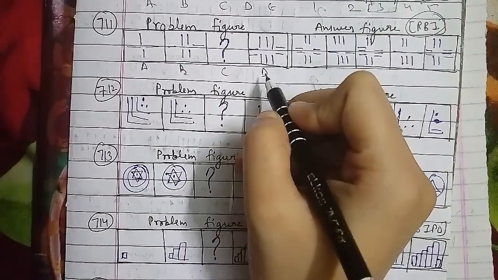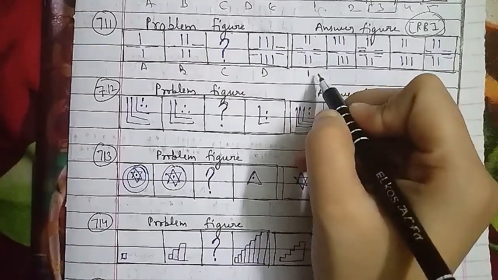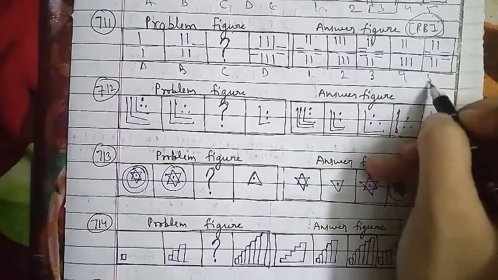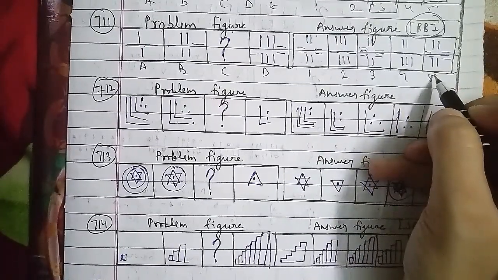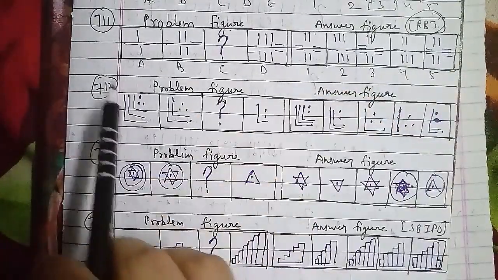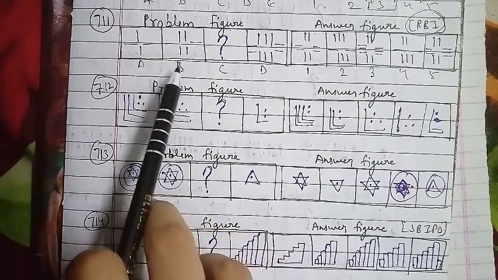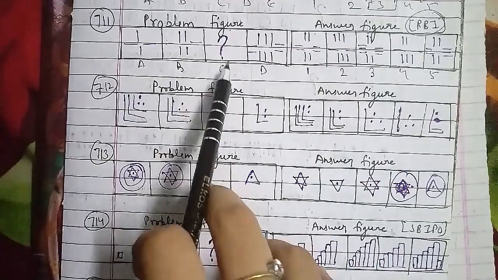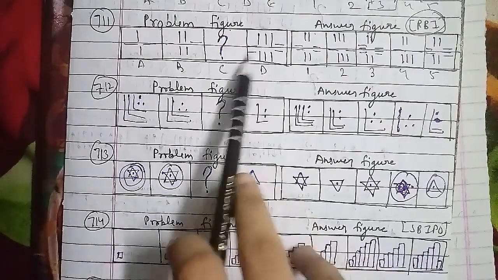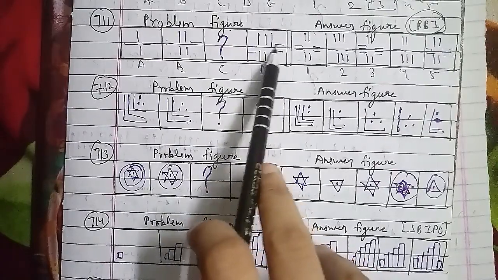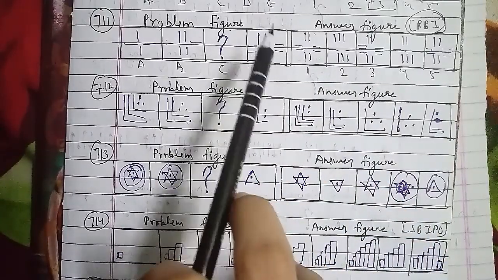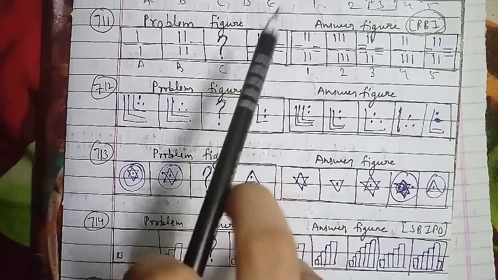Now let's go ahead with another one, the 713th question of the session. These were the problem figures and these were the answer figures, with the problem figures named A, B, C and D. In figure A we have two concentric circles, then a star and a dot. Then one circle, a star and a dot. Then a triangle and one dot. The answer figures are named 1, 2, 3, 4 and 5 respectively. In this case, step by step one element is eliminated. So after the B figure, the C figure we have to find is the third figure, which is the right answer for this question.